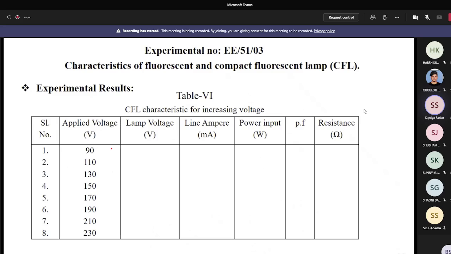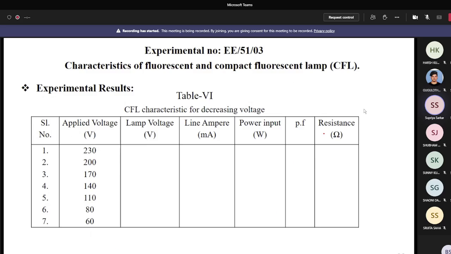Here it started from 90 volt. So from 90 to 230 volt, in this range you can increase the voltage. 90 is the striking voltage, 230 is the rated voltage, and you can observe all the readings. Then you can find out the power factor and the resistance. Similarly, you can decrease the voltage from the rated voltage to the extinguishing voltage, which here is around 60 volts. So from 230 to 60 volt, you decrease the voltage gradually, note down all the readings, find out the power factor and resistance, and also draw the characteristic curves.